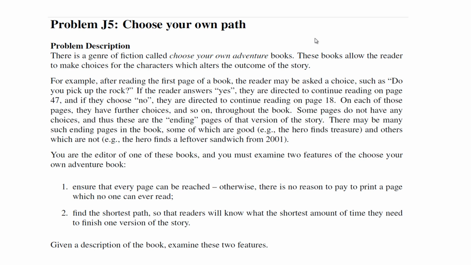Hey everyone, today we'll do the Canadian Computing Competition, year 2018, Junior Problems, Problem J5. Choose your own path. Now let's read the problem.